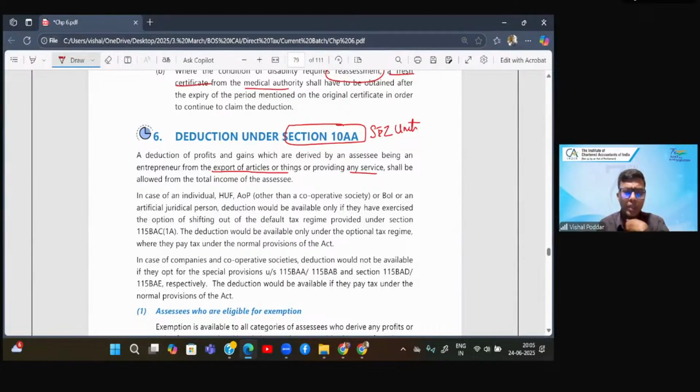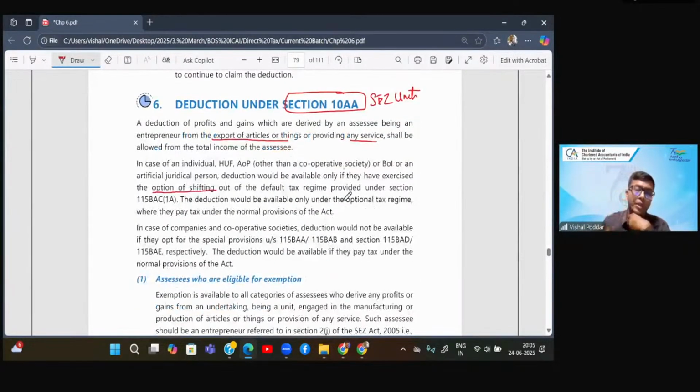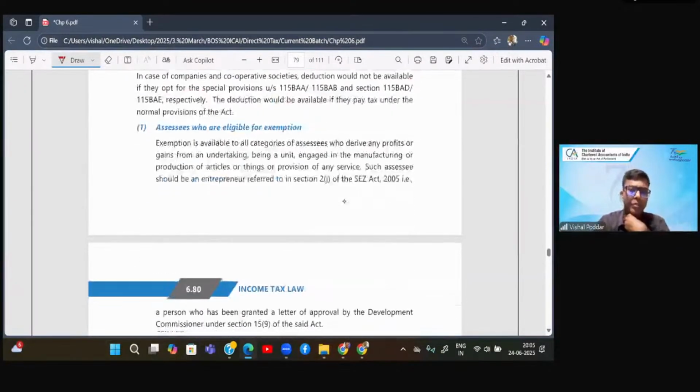Now, in case of individual, HUF, AOP, BOI, etc., deduction will be available only if they have exercised the option of opting out. This is there for all the deductions. Only there are 2 deductions which are available under the new scheme. Otherwise, all other deductions are available only under the old scheme. Sorry, 3 deductions. Similarly, in case of companies, cooperative societies, deduction would not be available if they opt for the new scheme, that is a special benefit. Deduction would be available only if they are under the old scheme. Fine. So this is the point which is common.